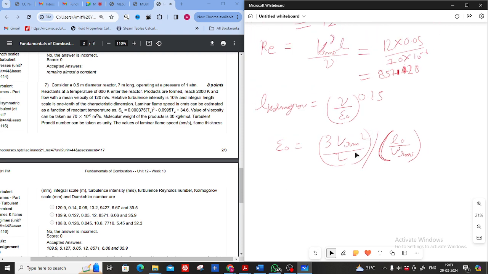First thing, this is an empirical relation. I don't know how to derive it; this is an empirical relation that I found in the PPT, so we have to use that. Epsilon naught is the rate of kinetic energy dissipation, and nu is the kinematic viscosity. So the length scale is nu upon epsilon naught to the power 0.5, and epsilon naught is given by 3 into Vrms square upon 2 into L naught upon Vrms. L naught is the characteristic length scale.